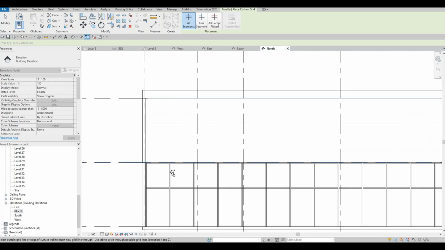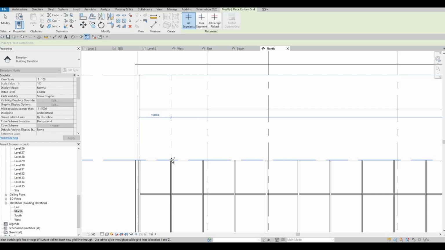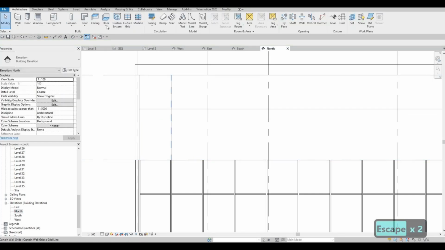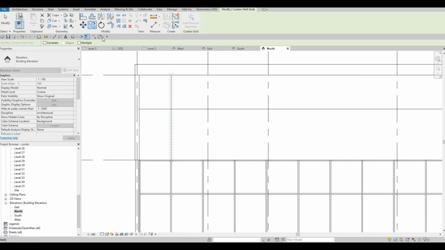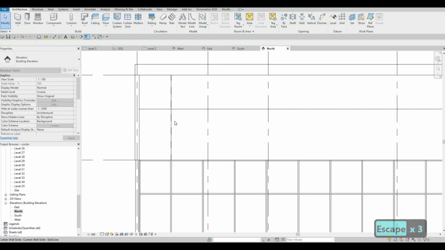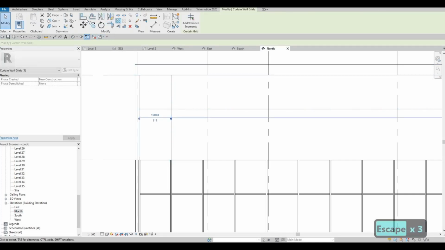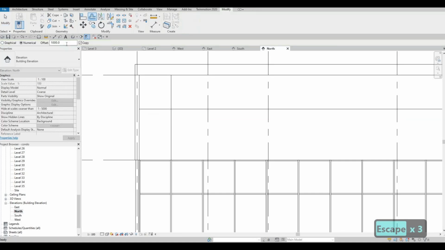We just need to find 1500, and then we're going to create a copy, or maybe we could use offset 1500. So this one doesn't work.